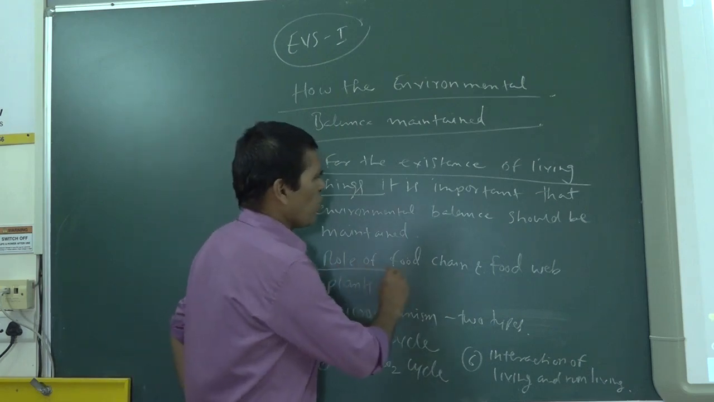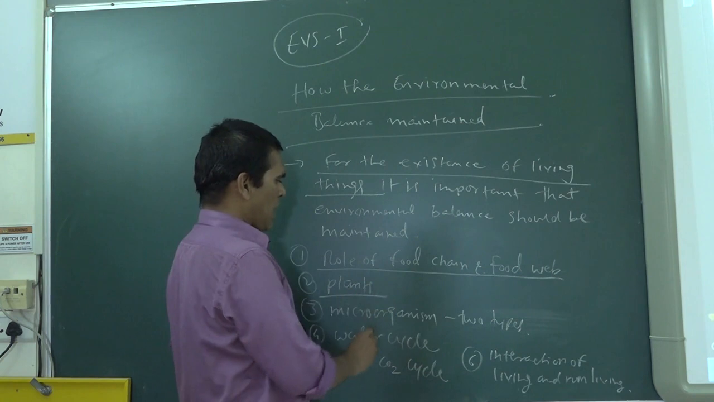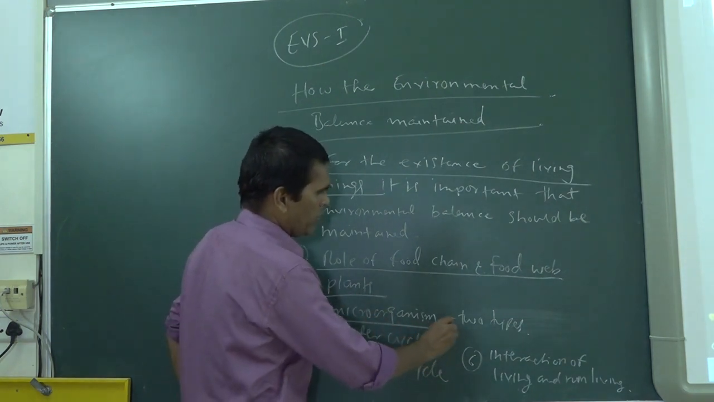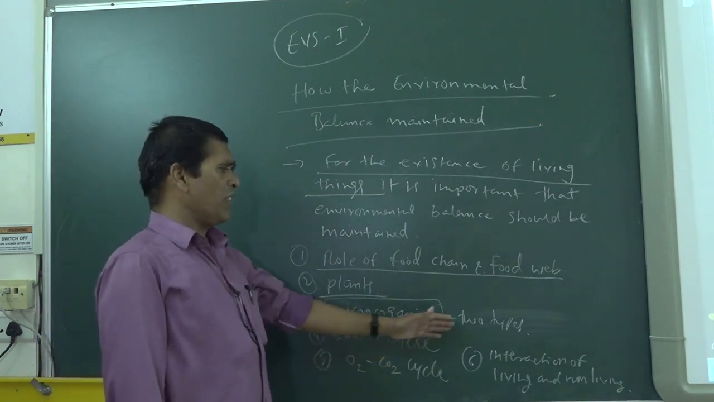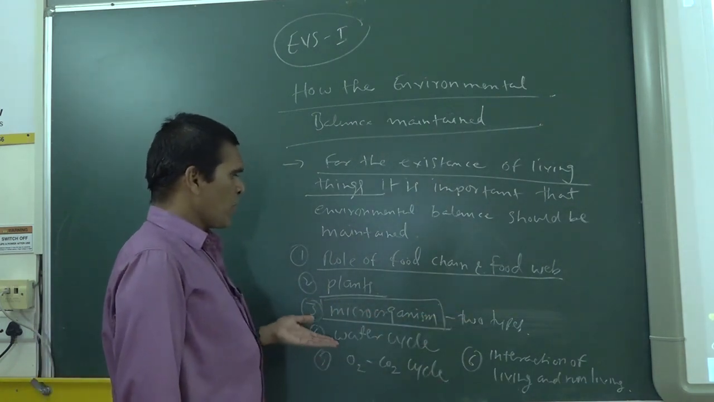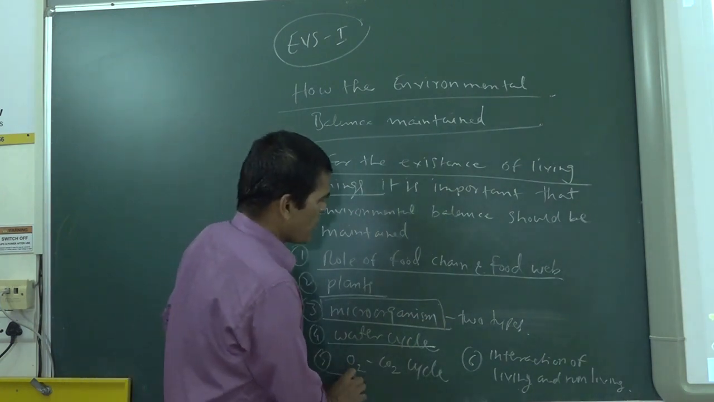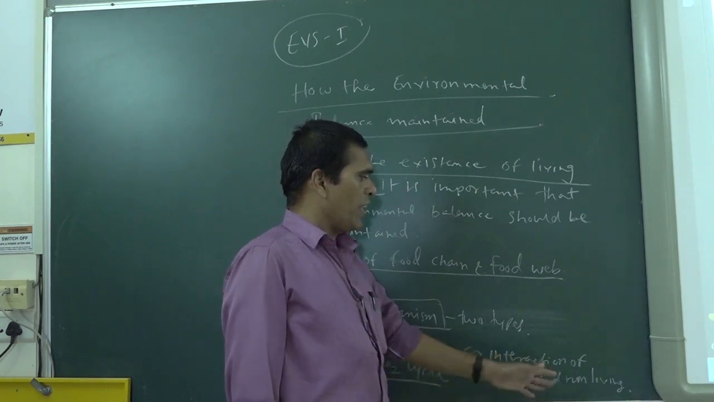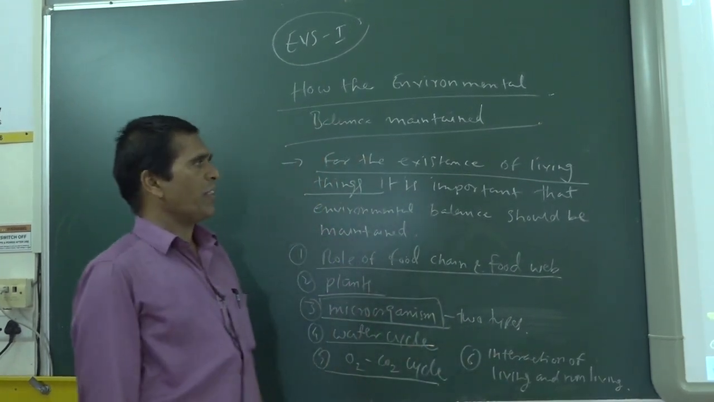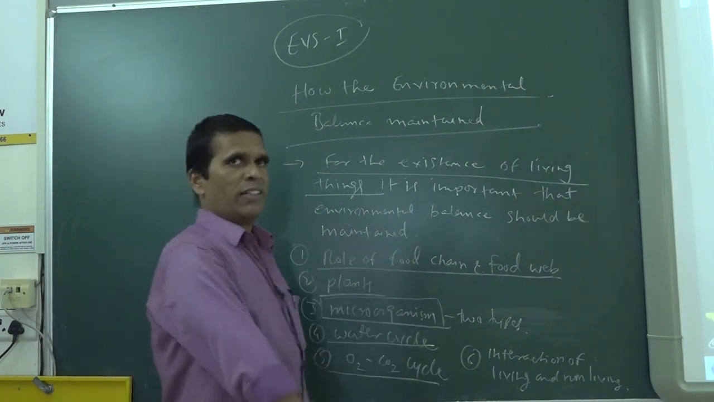First we see the role of the food chain and the food web. After that we will see the plants. After that microorganisms. There are various types of microorganisms, but here I will discuss two of them. Then the water cycle, the O2 and CO2 cycle, and interactions between living and non-living things. We will see that one by one. Now we see what exactly the lesson is.